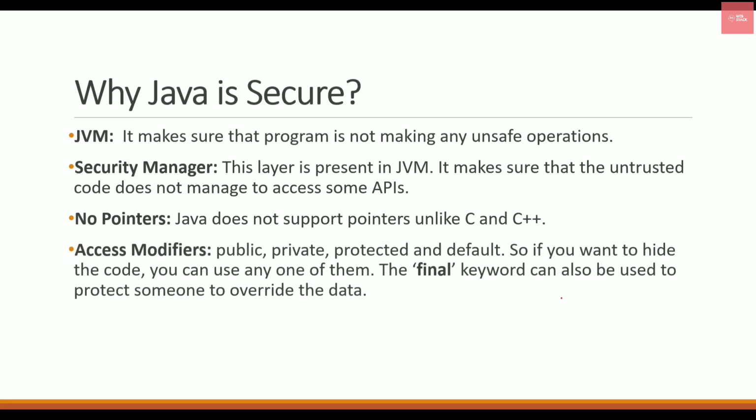Another reason is access modifiers. There are a lot of modifiers provided which restrict the user from accessing the data, like public, private, protected, and default. So if you want your code to be safe, you can use private or protected, depending on your code visibility. Also we have something called the final keyword, which can also be used to protect the data so that nobody can override my data. So we can use this final keyword as well.